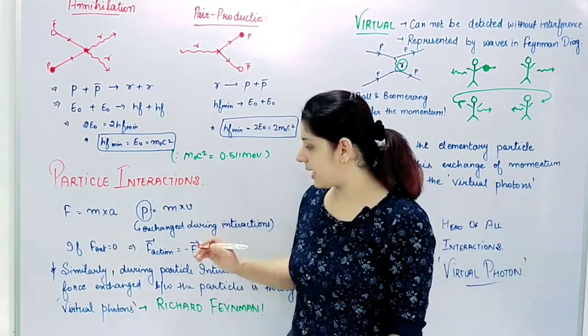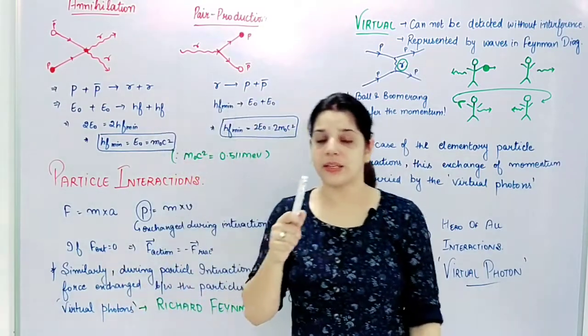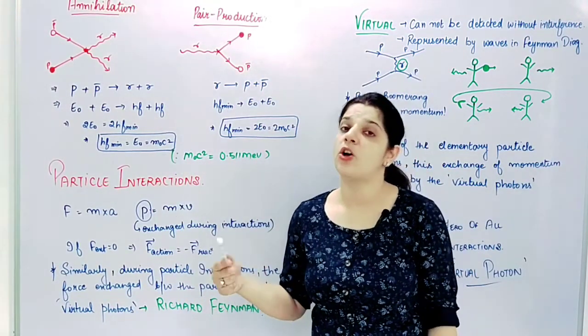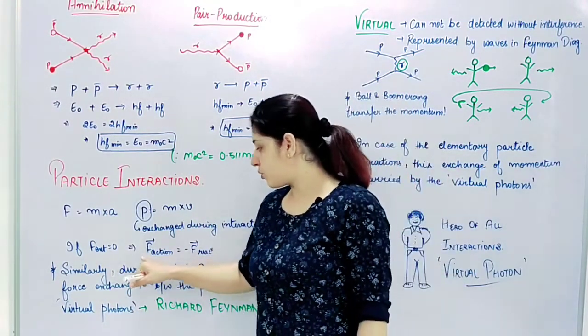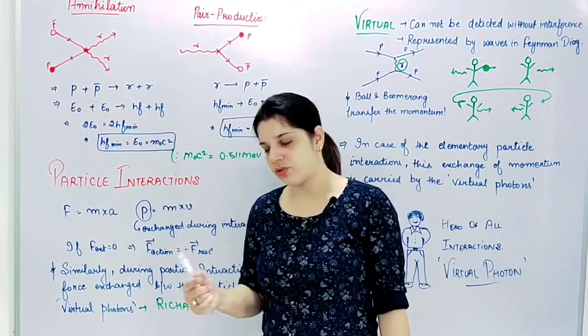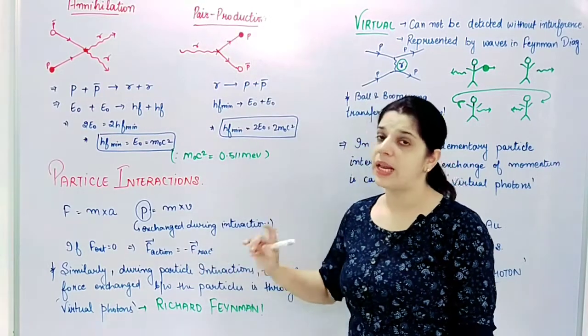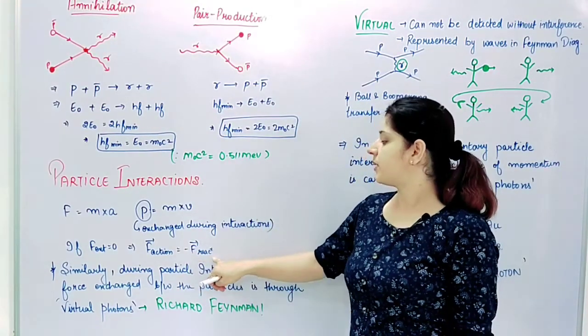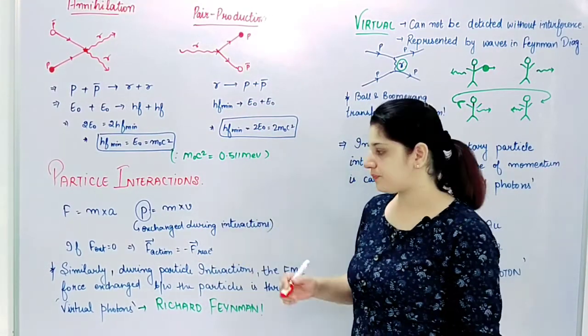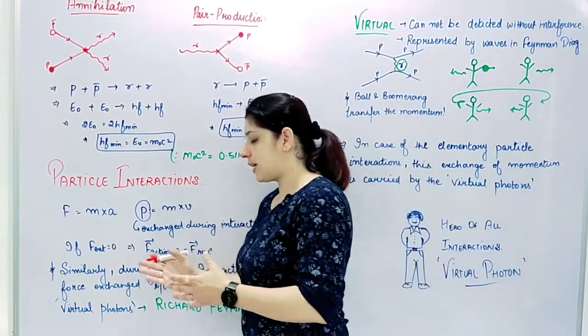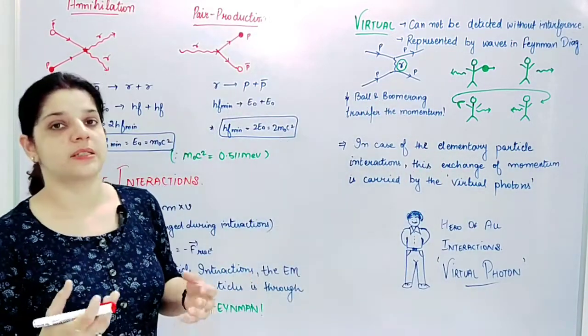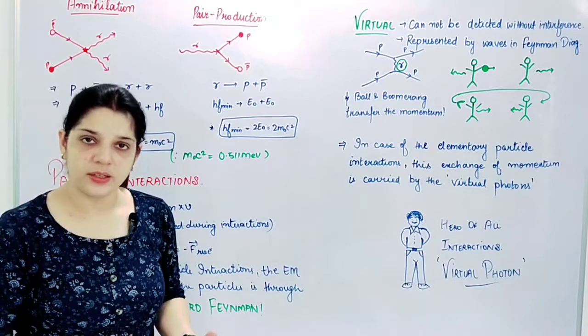So in the same case, the third law said that every action has an equal and opposite reaction. So a force which is the action force, I am denoting it by a vector sign, and it is equal and opposite to the reaction force. So in this case also the momentum is the force carrier, I'll say.